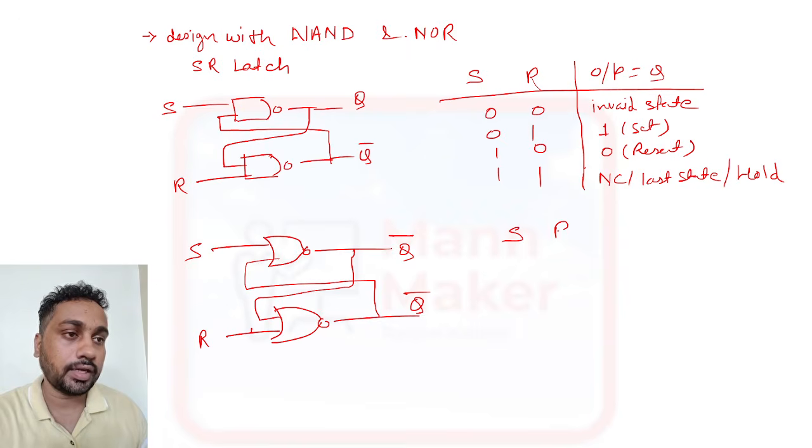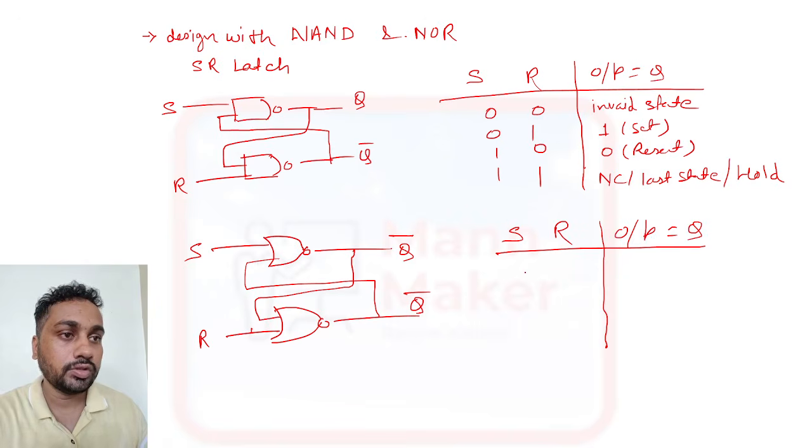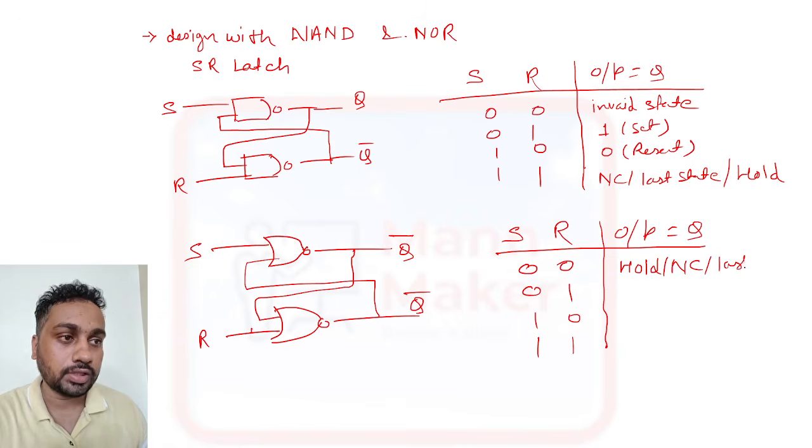Now here, S and R, if you see the truth table, the output is Q. So 0 0, 0 1, 1 0 and 1 1. 0 0 means hold, or no change, or last state, using the NOR gate.